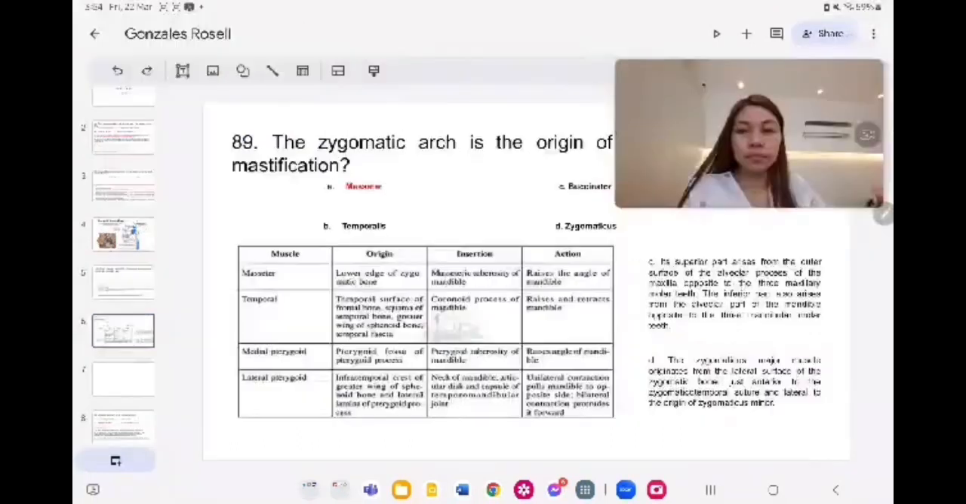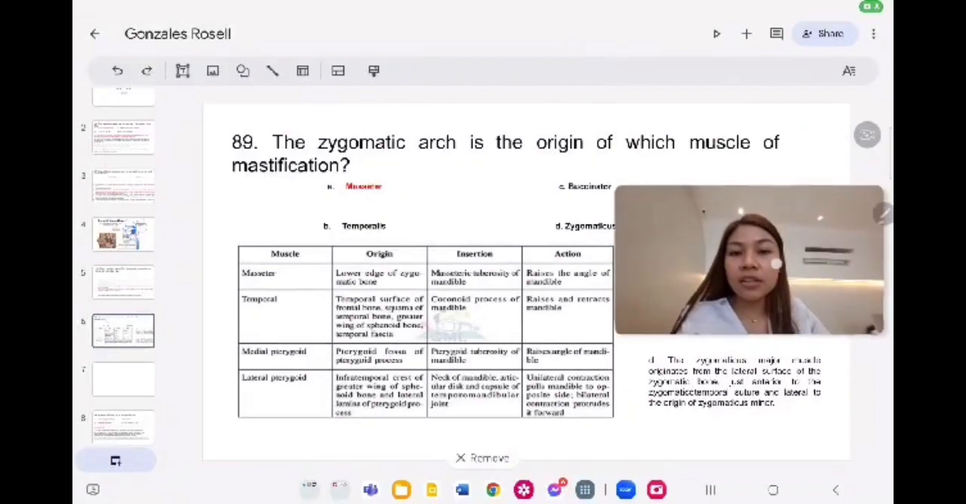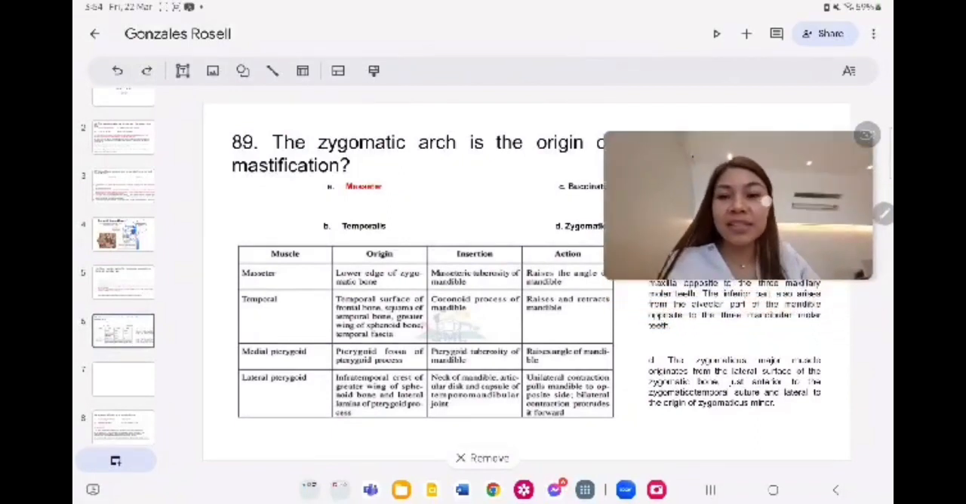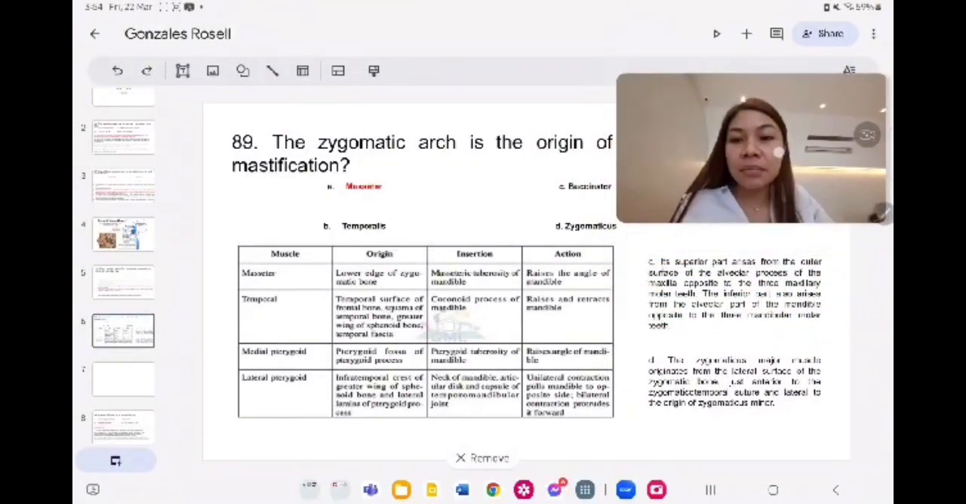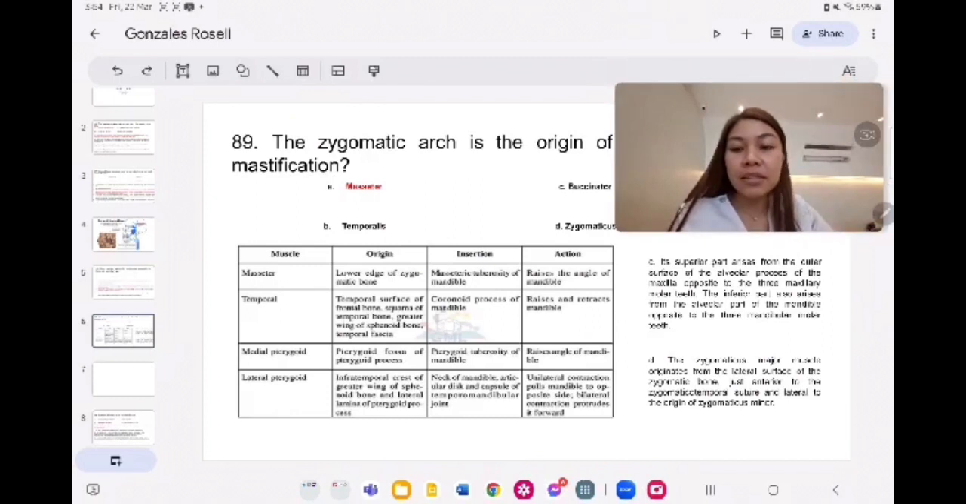The zygomatic arch is the origin of which muscle of mastication? The right answer is the masseter, because the origin of masseter is the lower edge of the zygomatic bone and its insertion is the masseteric tuberosity of the mandible. The temporalis: the origin is the squama of temporal bone, greater wing of sphenoid bone,